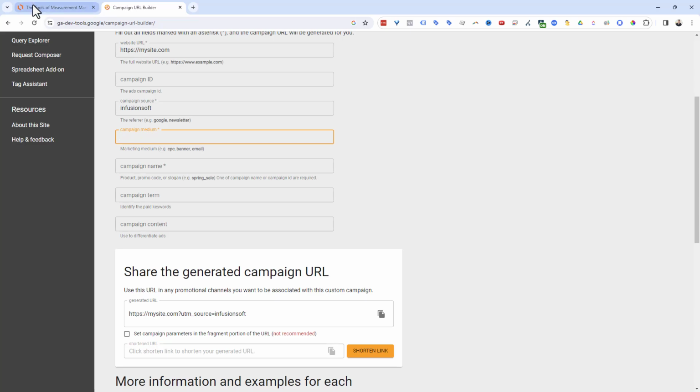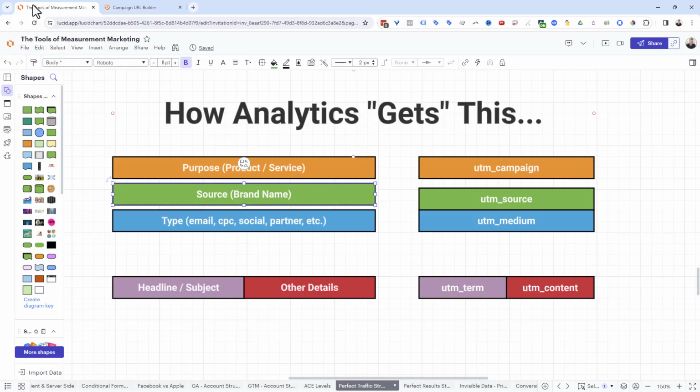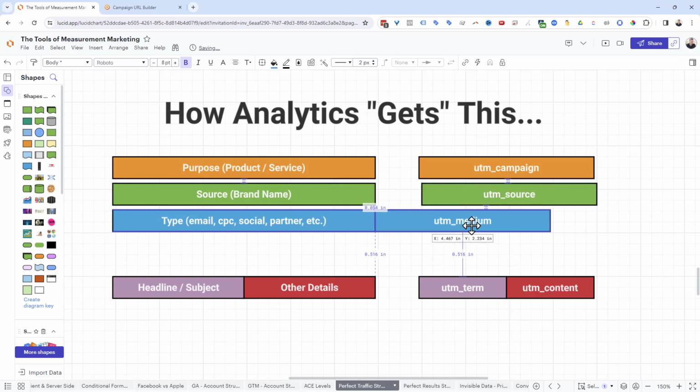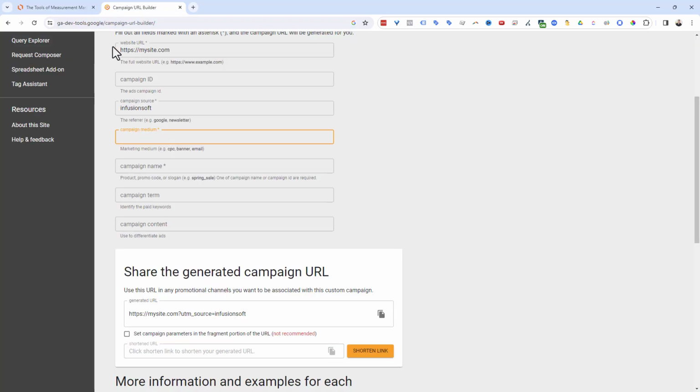Next is the campaign medium. Now, this is a confusing word. I don't like that they use words like medium, but it's been around for over a decade, so we're going to use that word too. But the medium is really just the type of traffic. That's all it is. It's the type of traffic coming from the source. And you can see here, source goes with source, medium goes with the type of traffic. It's the only word that you sort of have to just remember. Medium really just means type. Just default it to that.